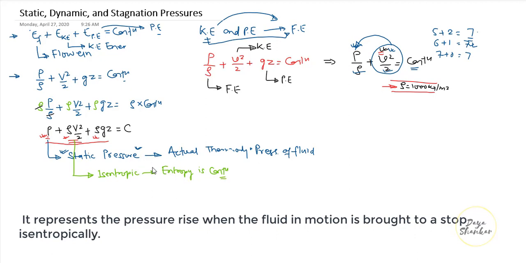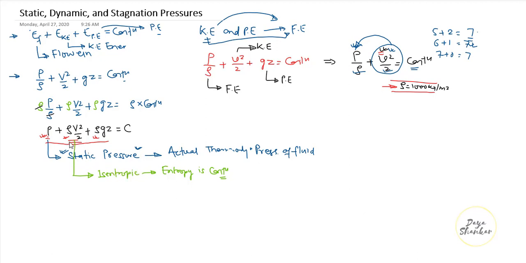So again I am repeating, dynamic pressure represents the pressure rise when the fluid in motion is brought to a stop isentropically. So in that case this term is known as the dynamic pressure.